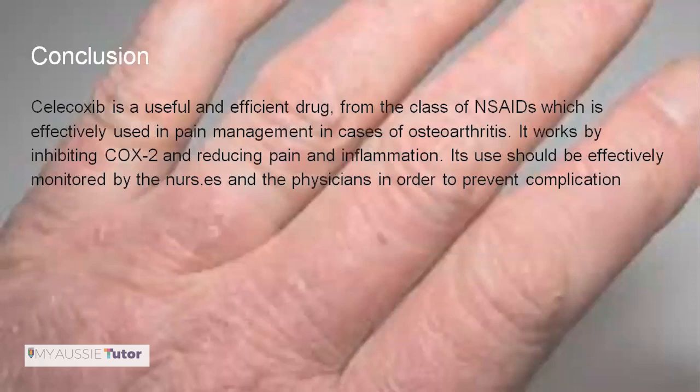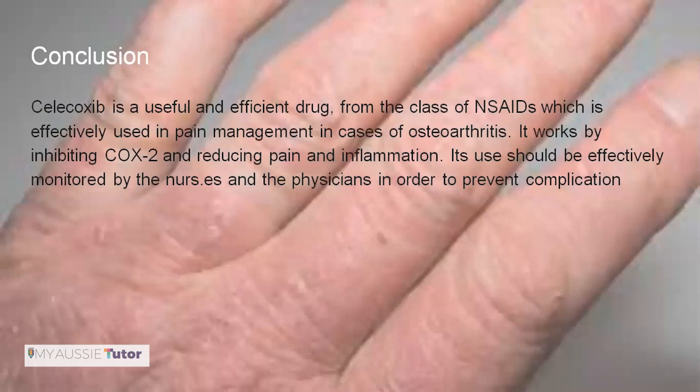So we are concluding the entire thing by explaining how NSAIDs are very efficient in management, specifically for arthritis. What is the condition of arthritis? What are the clinical symptoms that happen in patients? And what is the physiology or the pharmacology behind the development of osteoarthritis, the most common of which is osteoarthritis, which we discussed. What are the issues that the patient faces, which is basically pain management, and how NSAIDs act as an effective management without the addictive issue associated with opioids. So it is a useful and efficient drug.